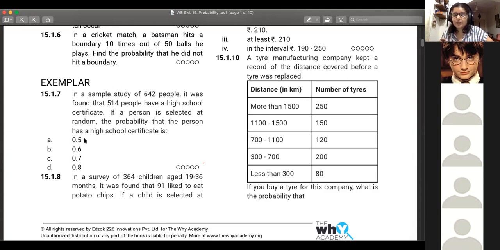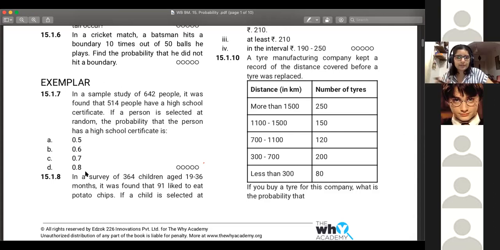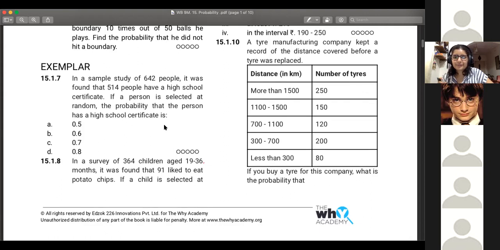So definitely it can't be 0.5, because half of 642 would be somewhere around 300 something. So just check if it would be equal to 0.7 or 0.8. So you can roughly divide it and you'll be able to get it. Yeah, Aksha. Ma'am, is it 0.8? 0.8, absolutely. Good. Correct, both of you.